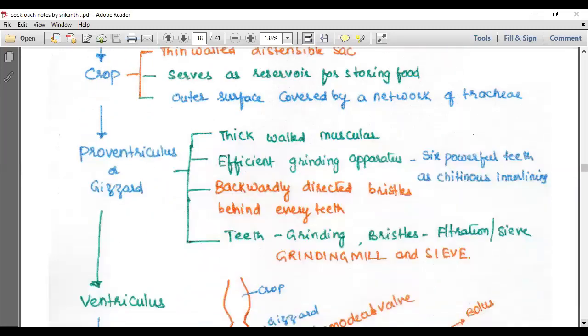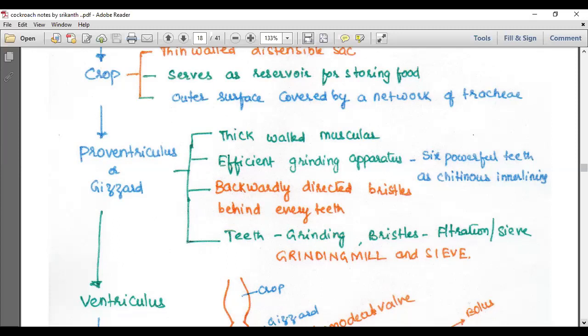So how is the gizzard? That we are seeing now. It is a thick-walled muscular structure and an efficient grinding apparatus which contains 6 powerful teeth, with a chitinous inner lining. Behind every tooth, backwardly directed bristles are present.